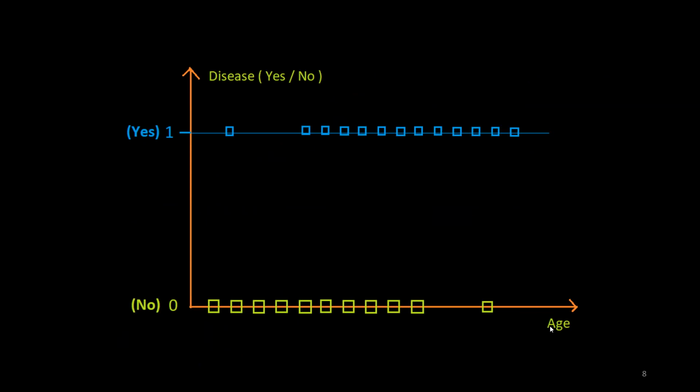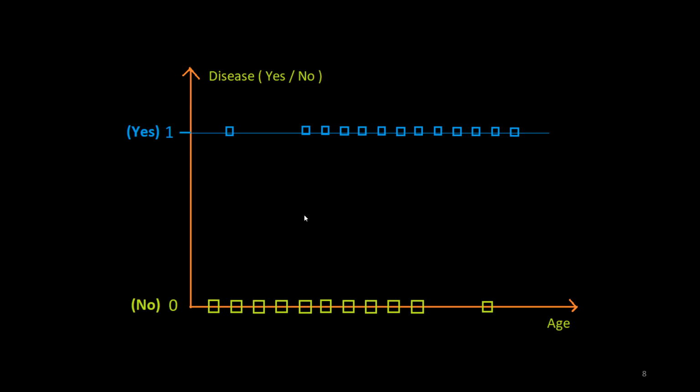This disease depends upon the age. We can see that for those points where the age is high, the patient is more likely to have the disease. Here, these are the low age values. If the age is low, those patients do not have the disease or are less likely to have it. So this is a data set where the categories are yes and no, that is, discrete categories. We will assign 1 to yes and 0 to no, so they are logical categories.